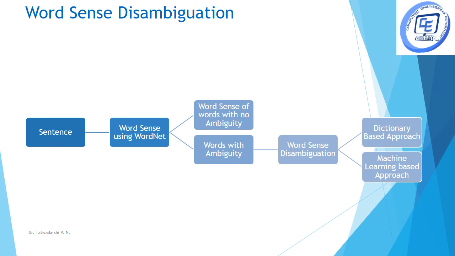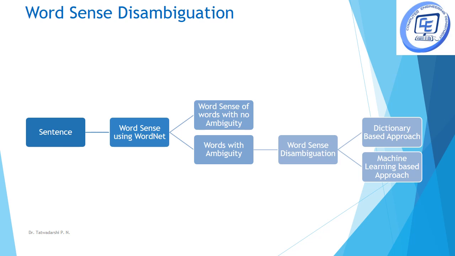Then we came to WordNet. WordNet is a database of lexical relations. We saw many different types of lexical relations: holonymy, hypernym, synonym and antonym, the relations between lexemes, and between lexemes and their senses. Using that, the WordNet is created.